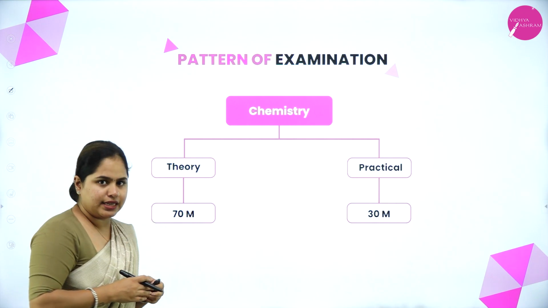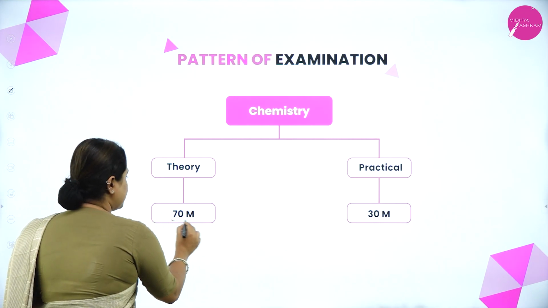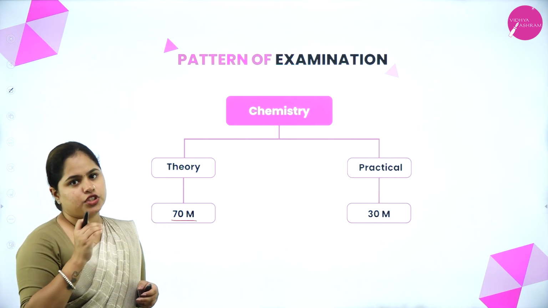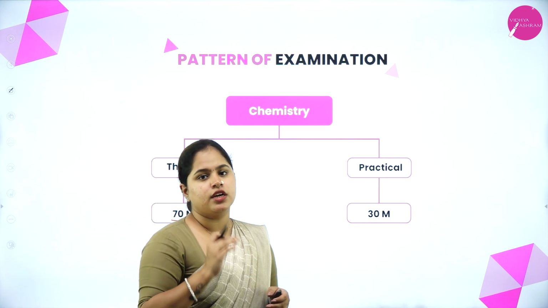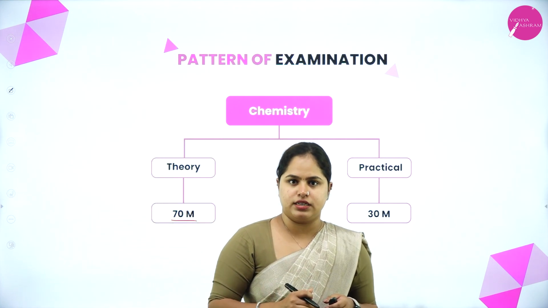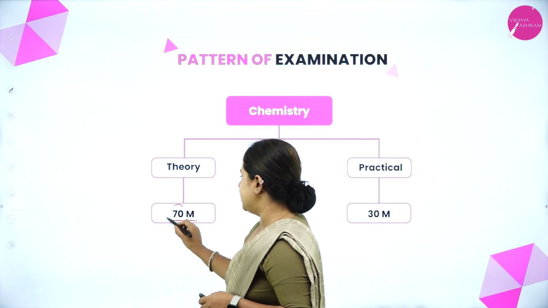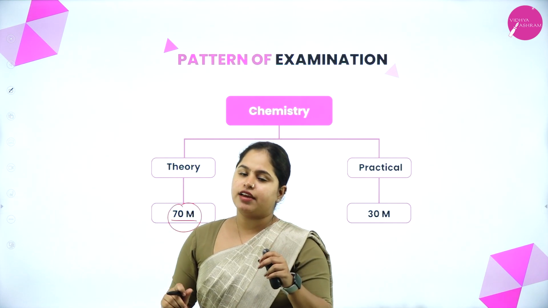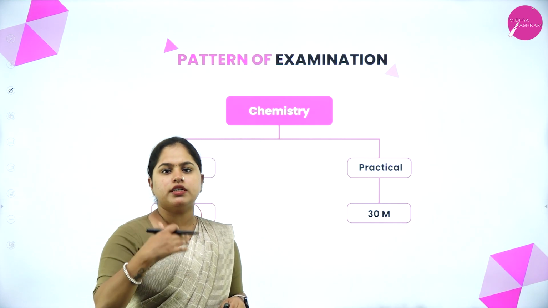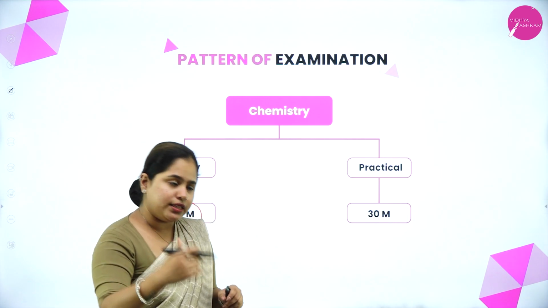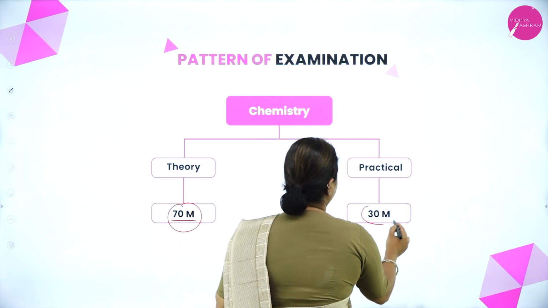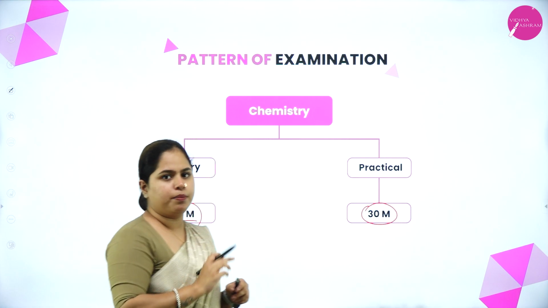So for your exam, you will have a 70 marks examination, which is your theory examination, which will be happening for 3 hours, right? It is a written examination which consists of 70 marks. Right, so the total adds up to 100. The rest of the 30 marks is completely depending upon your practical.